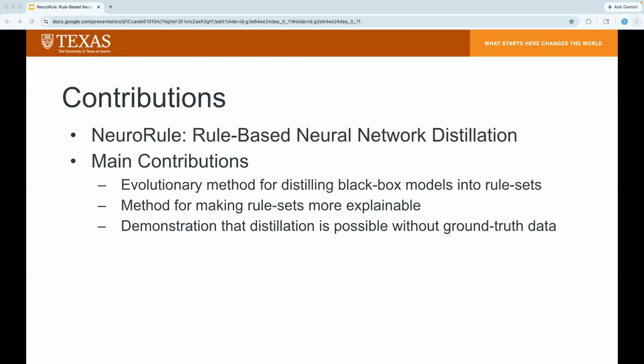As a result, there are three primary contributions. So first is an evolutionary method for distilling black box neural network models into explicit rule set models. Second is a method for making rule sets more explainable by including a brevity objective. And third is a demonstration that distillation is still viable even when the ground truth data used to create the target network isn't available. This research establishes that black box neural network models can be made explainable and therefore useful in real-world environments where trustworthiness is really important.